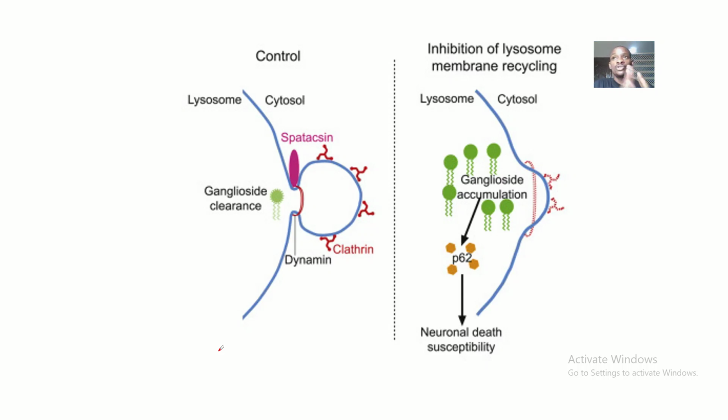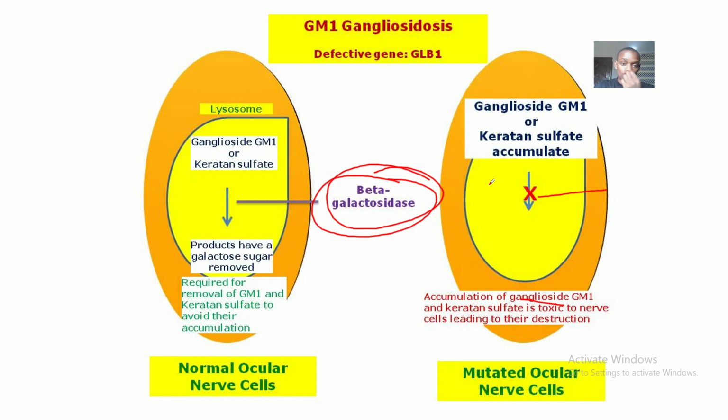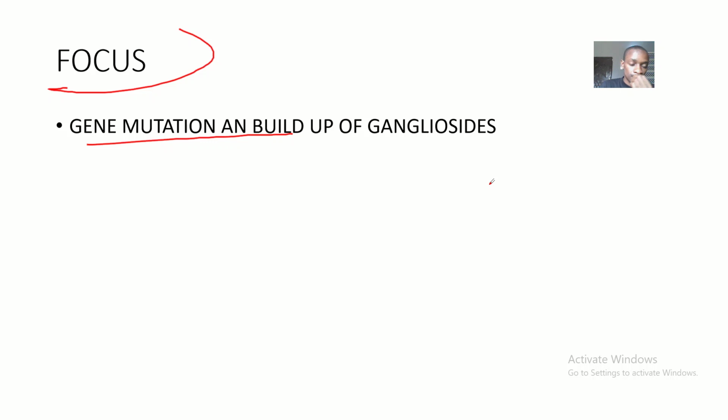So this is just one gene, and the role of this gene is to produce beta galactosidase to break down gangliosides. If these gangliosides are not being broken down, then you have accumulation of these gangliosides. So guys, that's it about gene mutation and buildup of gangliosides in the lysosomes.